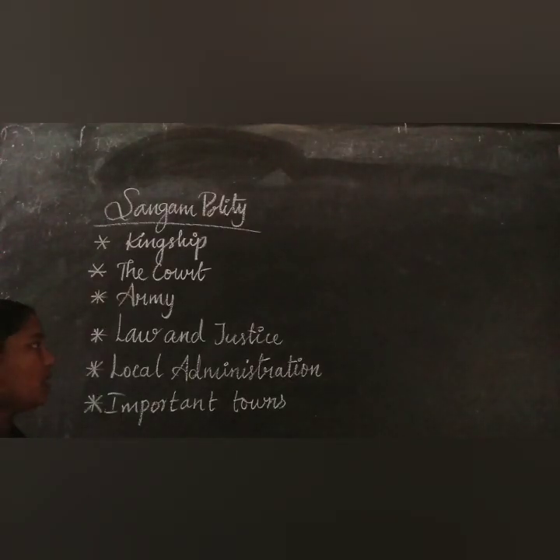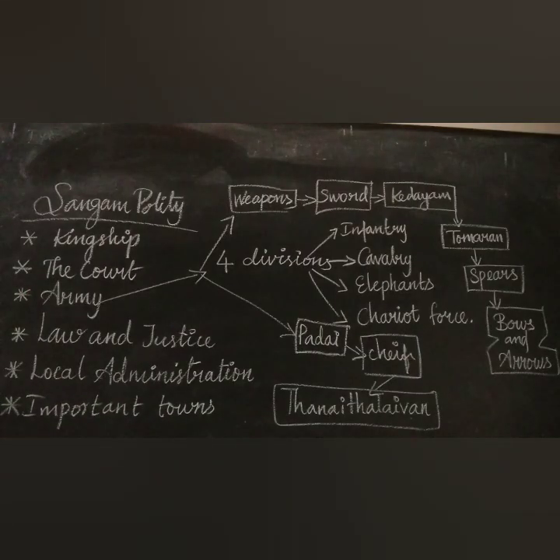My dear students, now we are going to discuss the third topic, which is army.